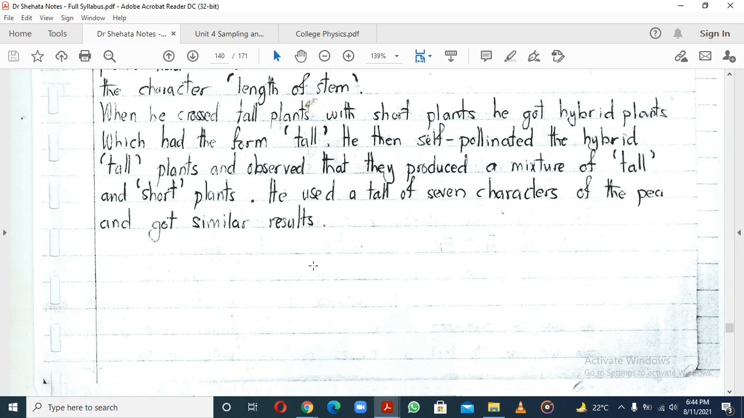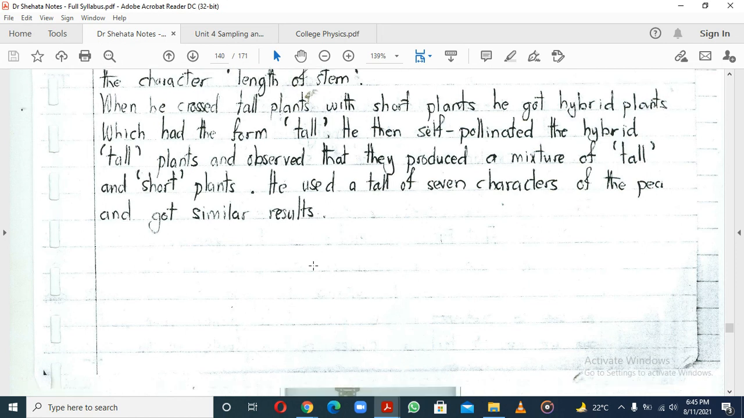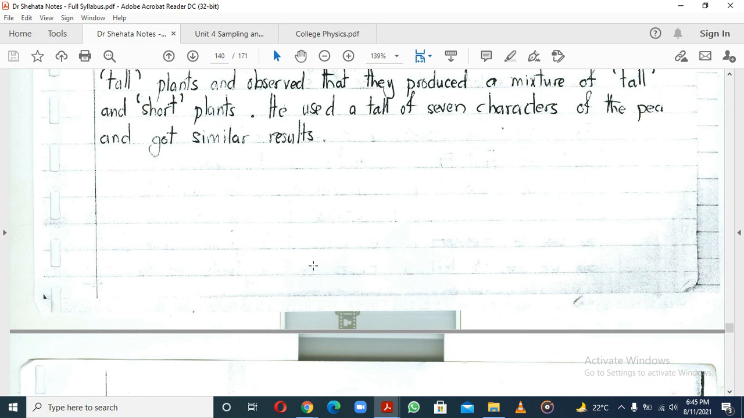When he pollinated those hybrids, he observed, wait a minute, these ones were hybrid tall, but how come they now produced a mixture of tall and short plants? Then it was like, okay, there has to be some genetic transfer that happens. So he used seven characters of the pea and got similar results.